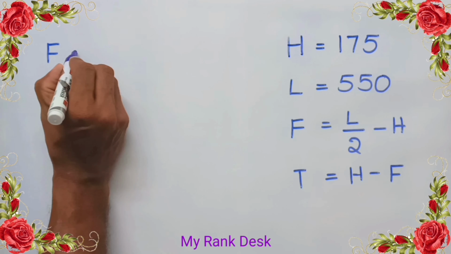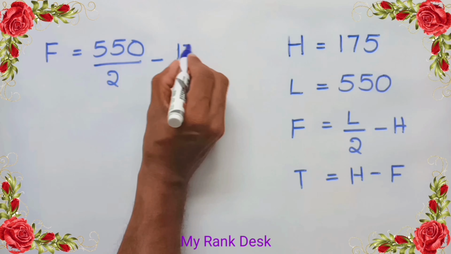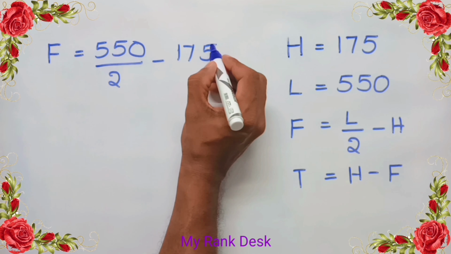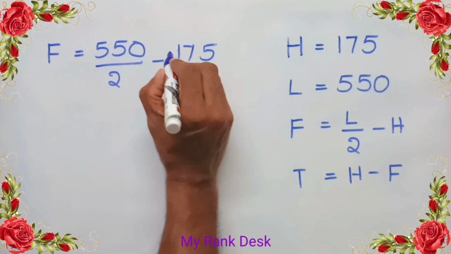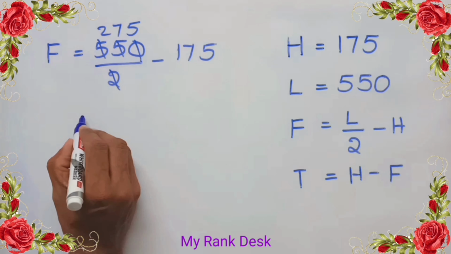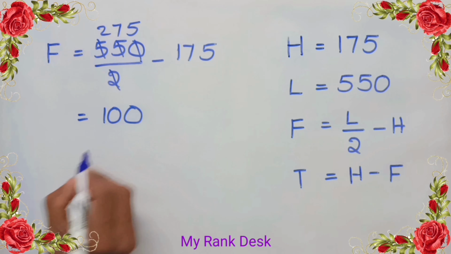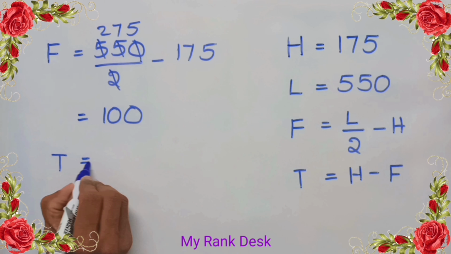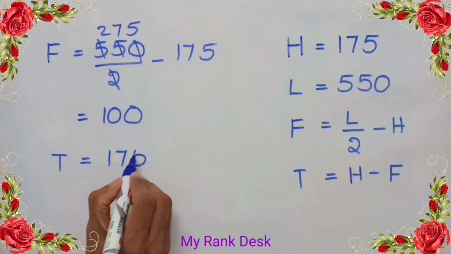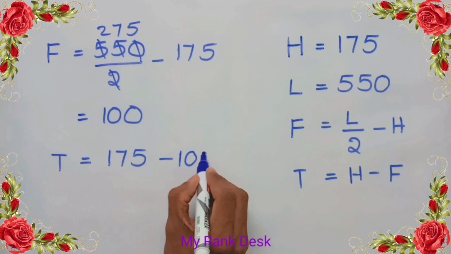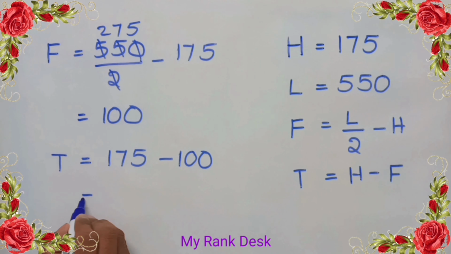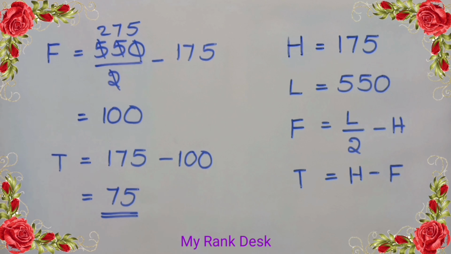Total number of goats equal to 550 by 2 minus 175. On dividing 550 by 2, we get 275. 275 minus 175, we get 100. That is, number of goats are 100. Total number of gooses equal to 175 minus 100. That's equal to 75. Answer 75.